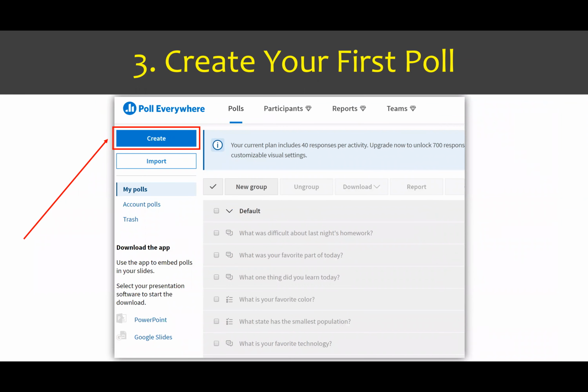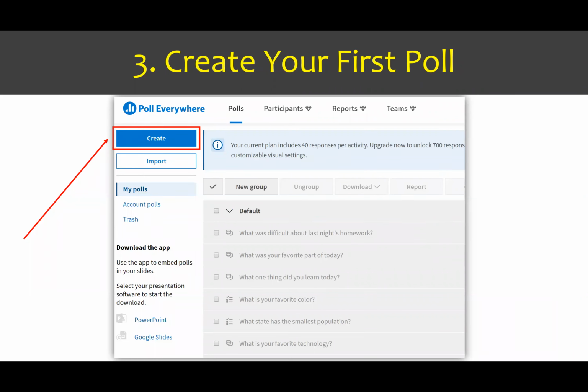By the way, we're going to create your first poll in the Poll Everywhere online web system. But we are also going to show you how to create the poll in PowerPoint too. So you have two ways to create a poll. You can create it on the website, like we're going to show you here, and then you can create it in PowerPoint or Google Slides, and we're going to show you how to do it in PowerPoint in just a minute.